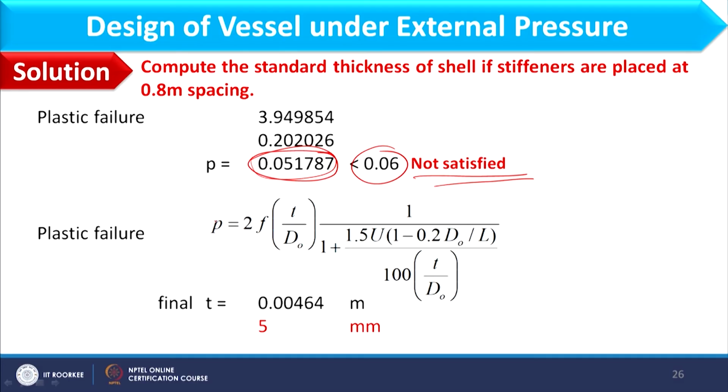So for that purpose we will consider P as 0.06, which will be given by this whole expression where U should be 1.5 as we have discussed earlier. Solving this equation is basically hit and trial because T is coming at two places. So you can find the value of T while solving this equation, which comes out as 4.64 mm. Further I do not need to recheck for elastic condition, because once the plastic condition is satisfied, it will satisfy the elastic condition also. So 5 mm I can consider as standard thickness for this vessel.